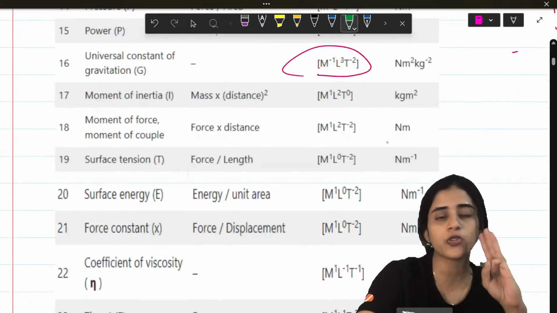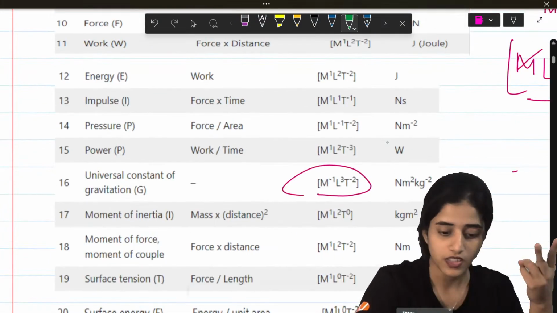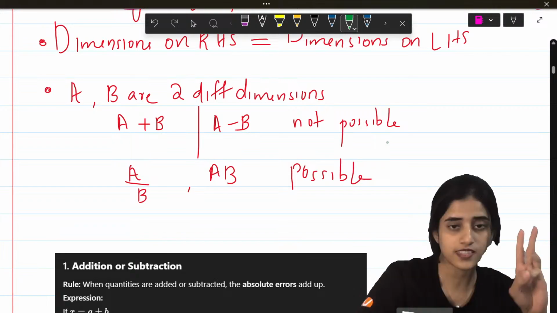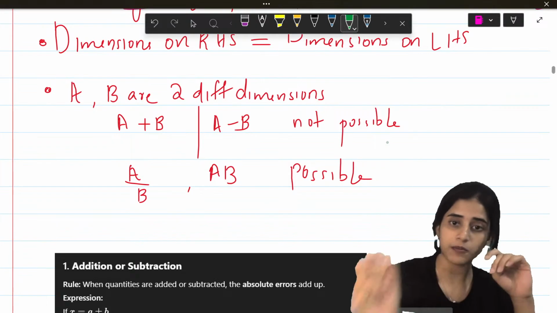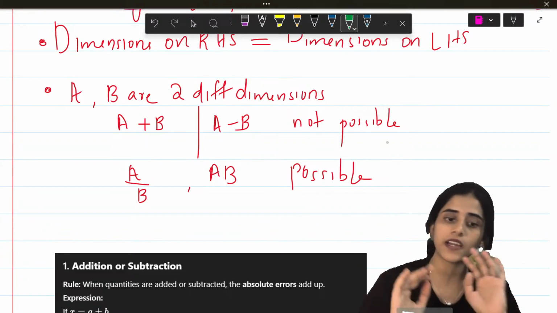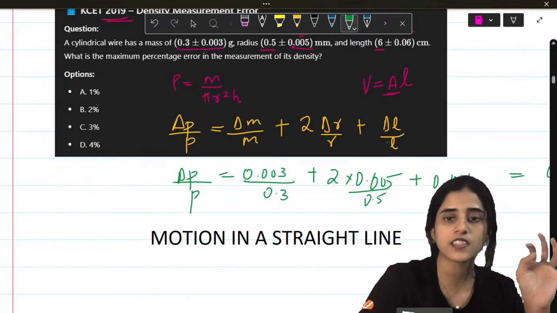What all do you need to know to find significant figures? You need to know how to find the dimension. You need to know errors. Also, you need to know dimensions and their properties. You cannot add or subtract two different dimensions. You can multiply or divide them. This is all that you need to know from your first chapter.